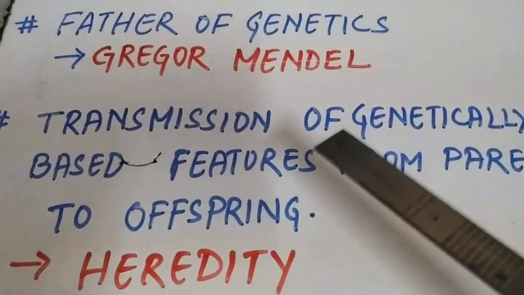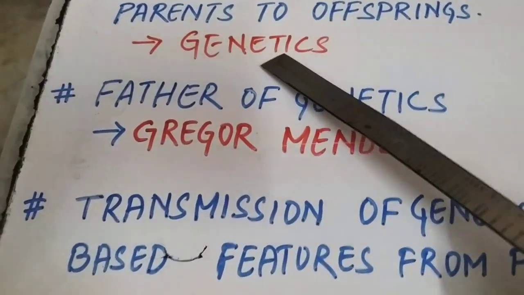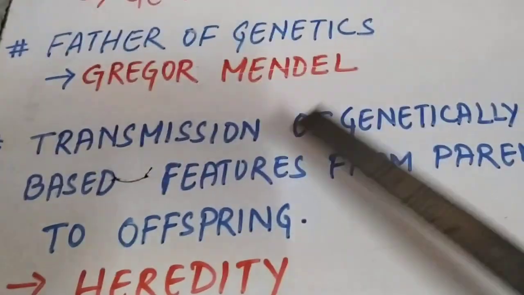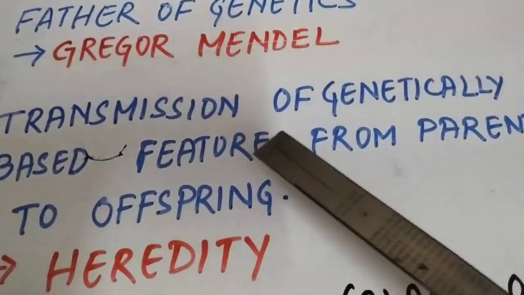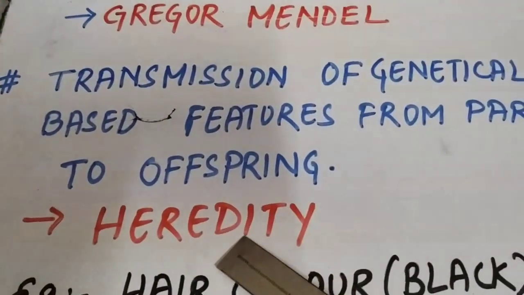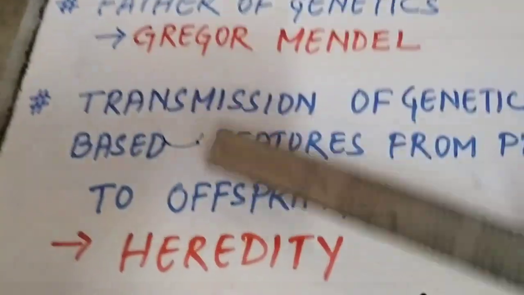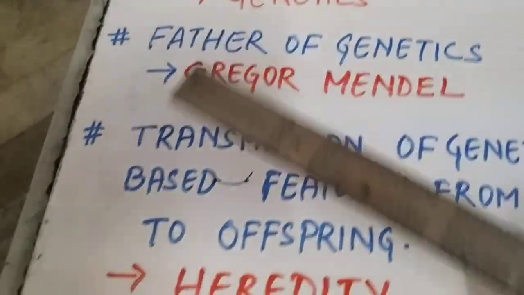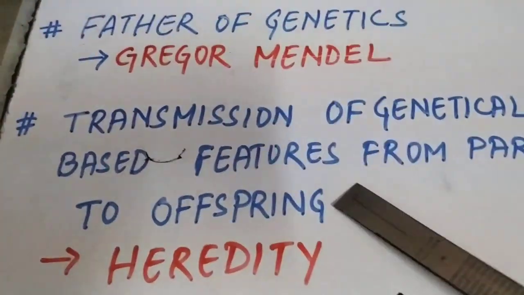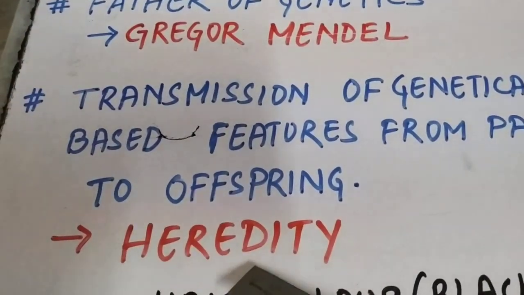The study of it is genetics. Normally transfer of genetically based features, matlab genes, from parent to offspring is called heredity. So don't get confused between heredity and genetics.